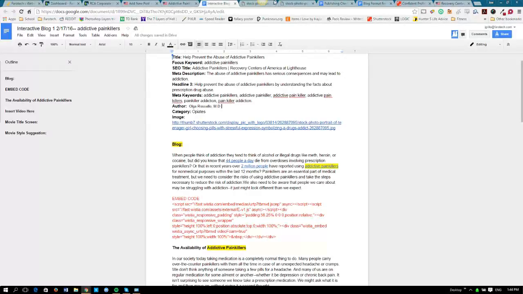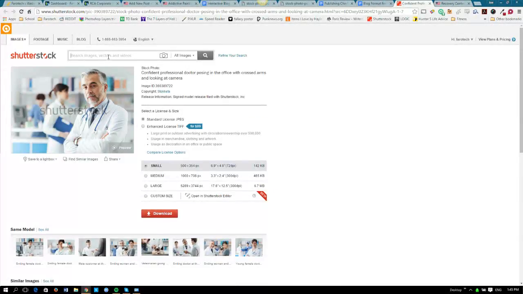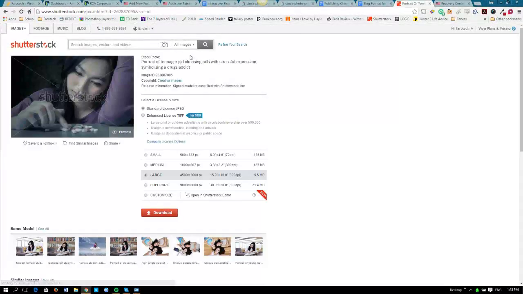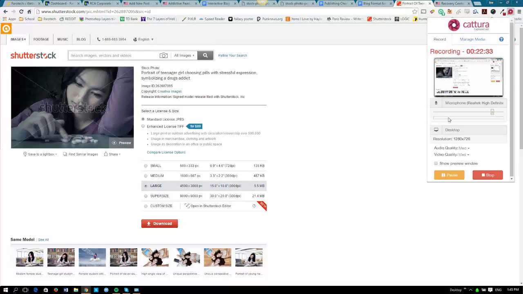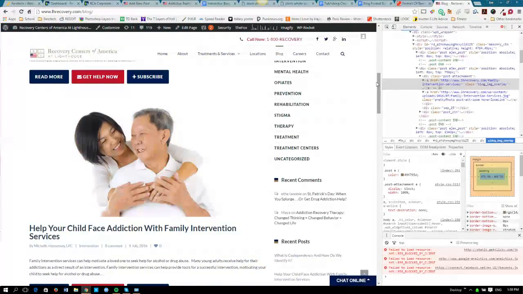Okay, so we're going to go to Shutterstock here. We're going to copy and paste that number for the photo so we can find it directly. Because it's a featured image, we have to know exactly which size we need for the featured image. So I'm actually going to ask a project manager for that because there's no publishing notes. So we were looking for what size we need for the featured image. One shortcut is to just go to the blog for us, Electric Recovery. That's where we are now. Find the featured image, which will be right here. This is in the blog reel.